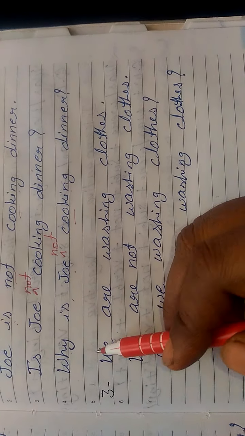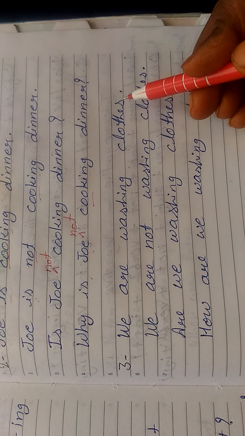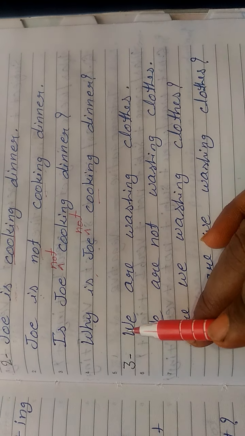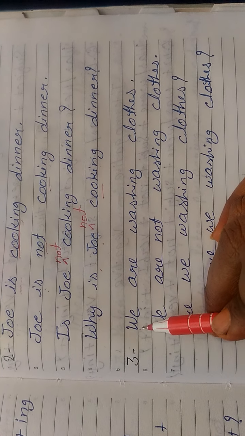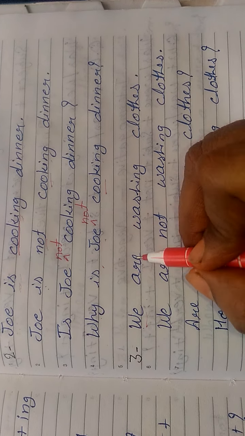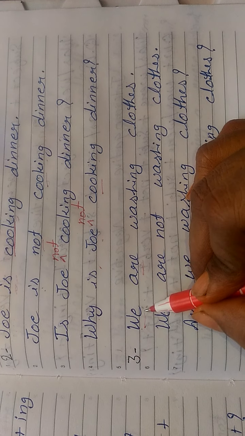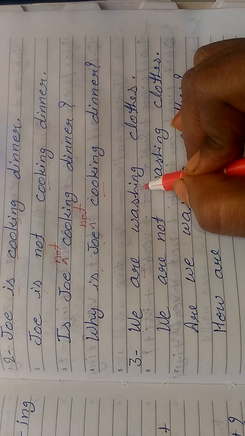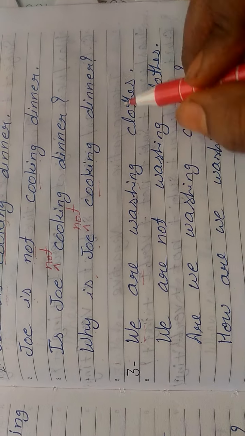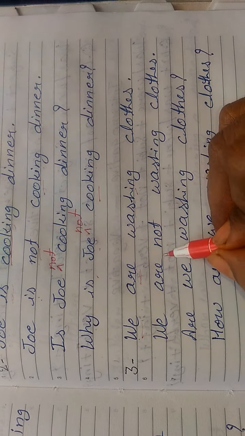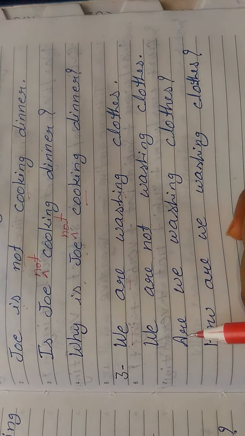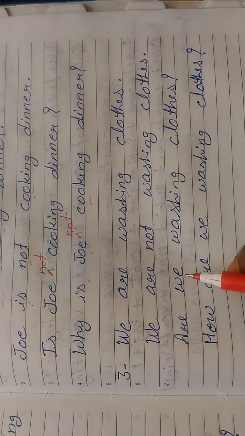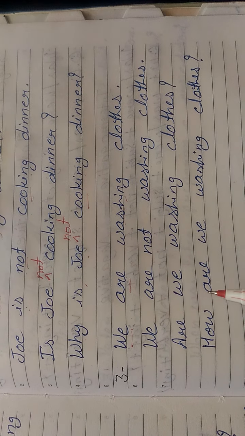Another one, we are washing clothes. Subject is our we. It is a plural subject. That's why I have used are with this subject. Are, verb first form wash with ing. We are washing clothes. Negative, we are not washing clothes. Interrogative, are we washing clothes?